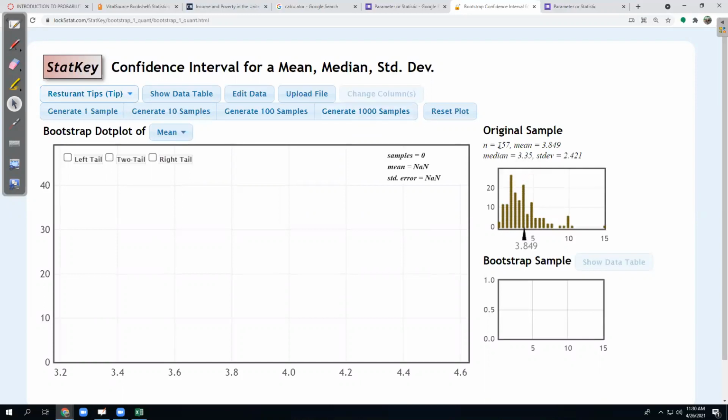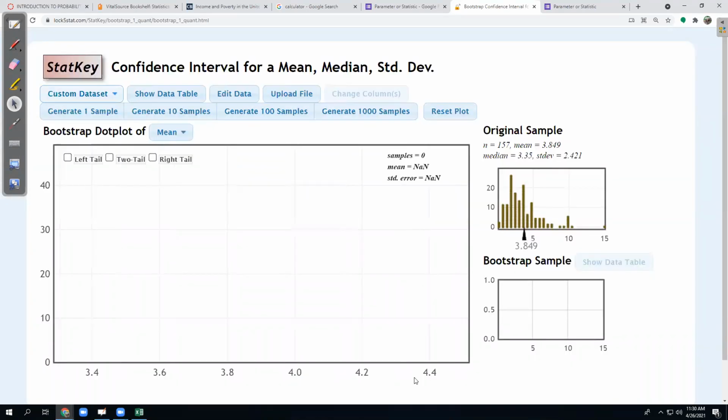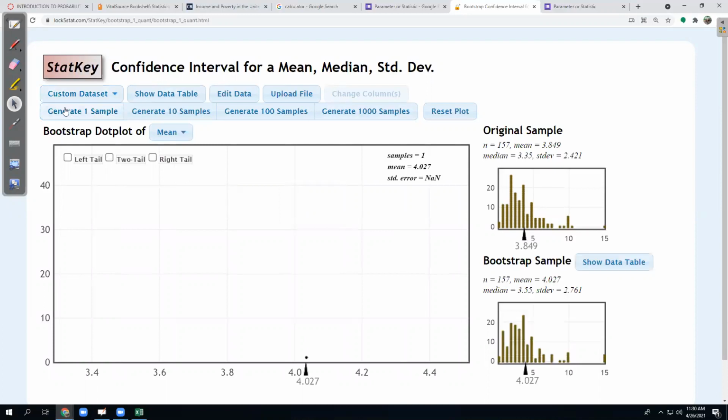So basically the computer has 157 cards in a deck. Each card has a number on it. And we're going to resample from this. So if we do 1, it grabs the cards, shuffles the deck, and looks at the cards one at a time and writes down every number it gets. So some of these, like the $4.02, could be pulled more than once. So I get this new sample based on the original one. I just have one of them. It has a slightly higher mean.